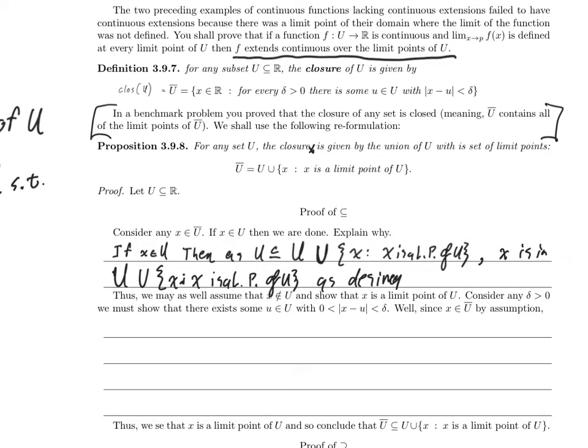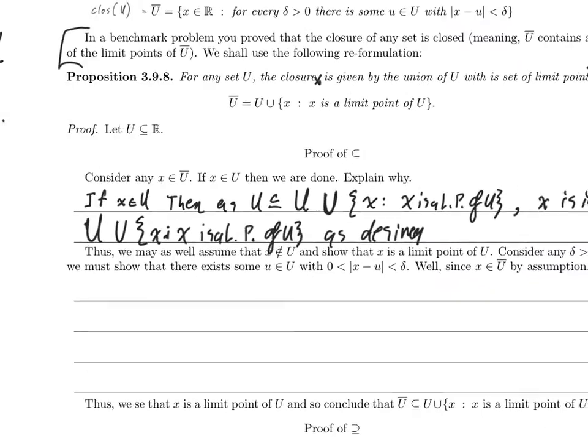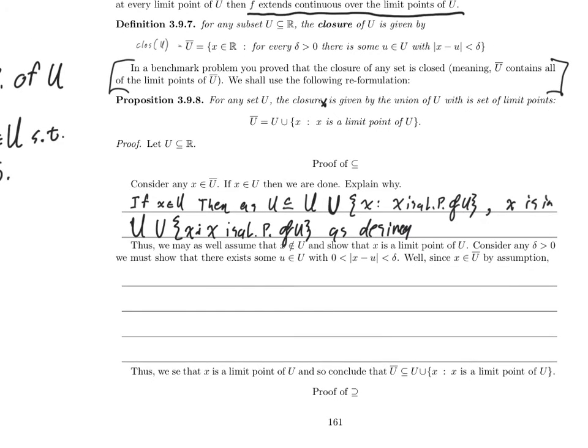So here's what we'll do. We'll consider any delta bigger than 0. We need to show there exists some element, it was y off to the side, but it doesn't matter what you call it. There exists some element, little u, in the set big U, which satisfies that 0 is less than the absolute value of x minus u is less than delta. Well, let's use the fact that x is in the closure. We haven't done that yet. Since x is in the closure, then this has to hold true.